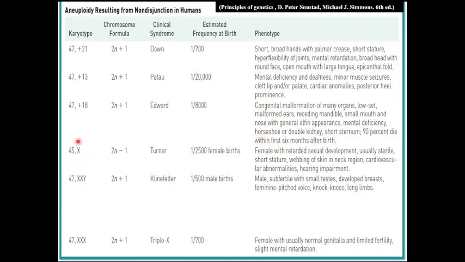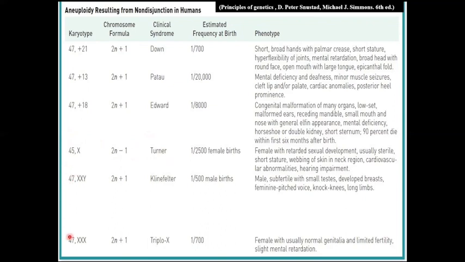This is an example of monosomy in humans. It means there is absence of one chromosome. Here we find there is presence of an extra chromosome. Here we find there is absence of one chromosome, so it is known as monosomy. The example is Turner syndrome. We will see this monosomy in more detail in the next slide.